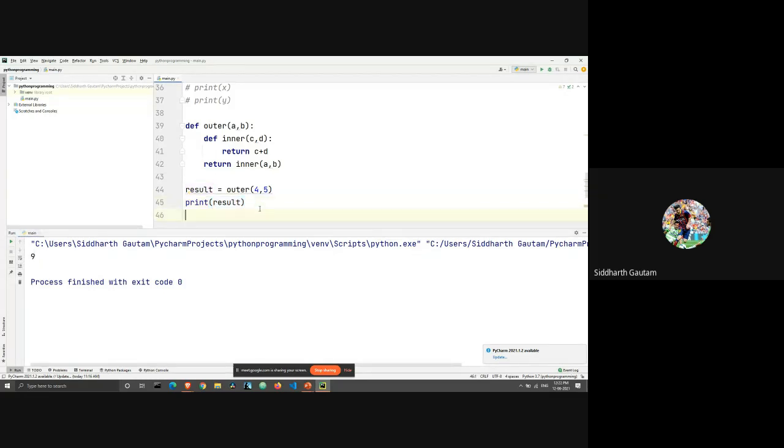So I will just quickly go over this once again. We are first here calling the outer function, which is 4,5. Okay, that way Python goes and looks for the outer function, which is this. All right, outer A comma B. This outer function calls the inner function. Okay, we are calling this here, that calls the inner function, and then the inner function returns the value of C plus D, and that return value goes into the place where we have called the inner function, and there we also have a return statement, and that's why we get the value as 9.